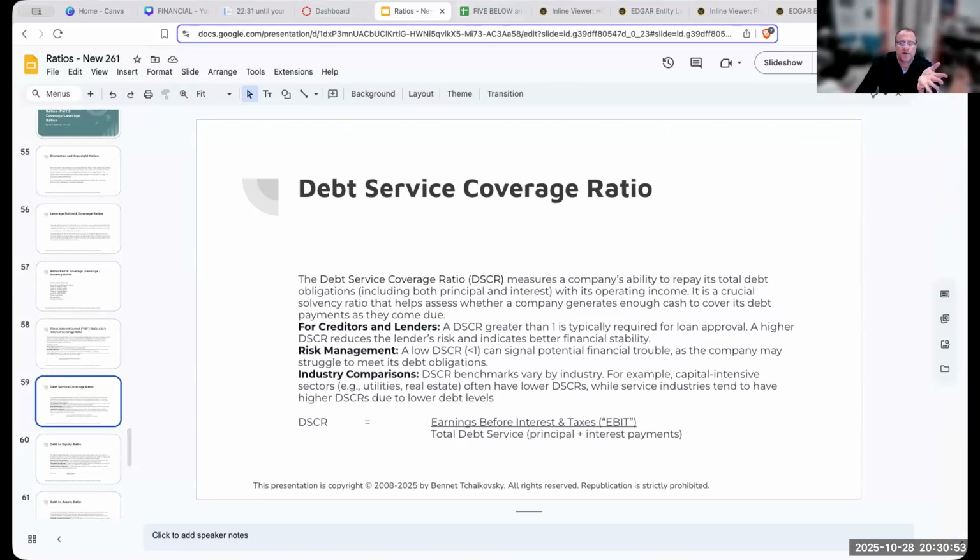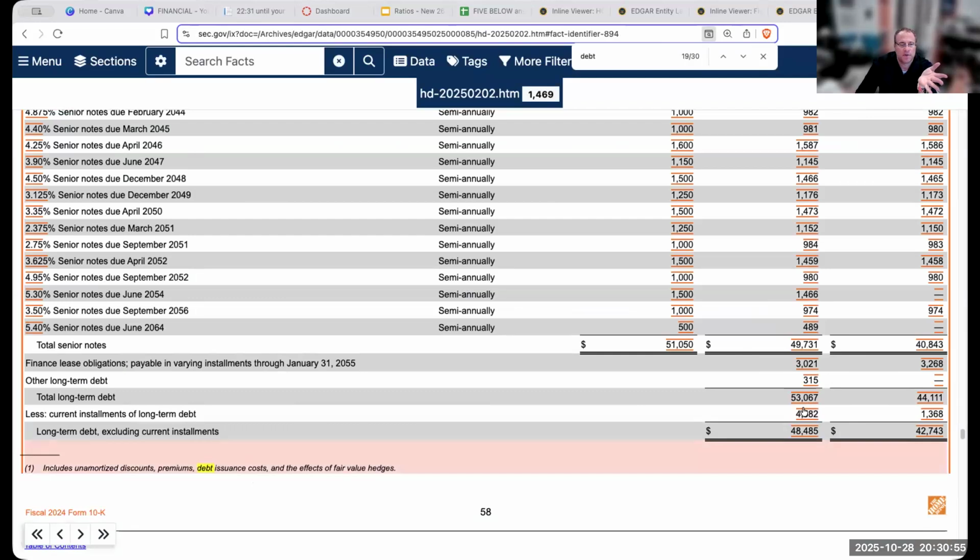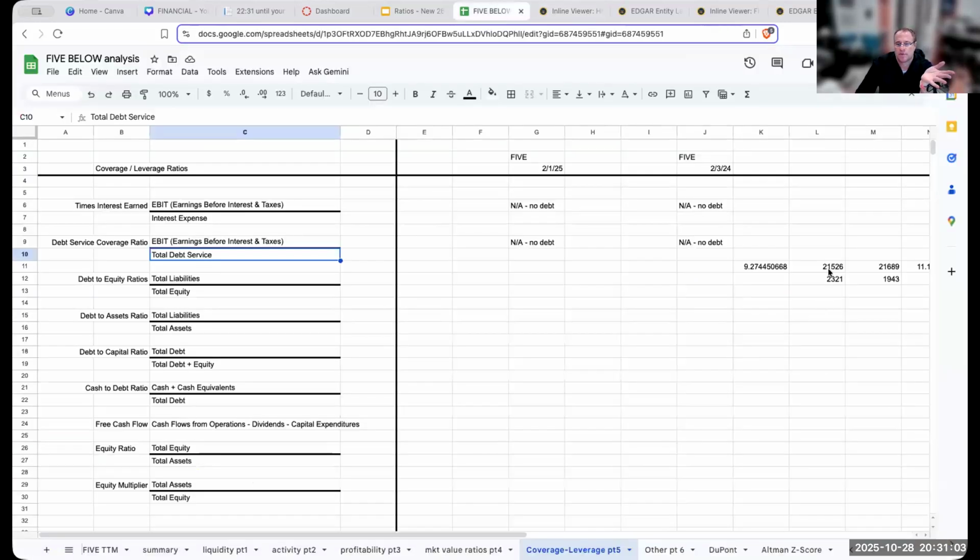For the Home Depot, we'll call these two amounts 4.8 billion. So if I took 2321 and I added in, my debt service coverage ratio is now at 3.